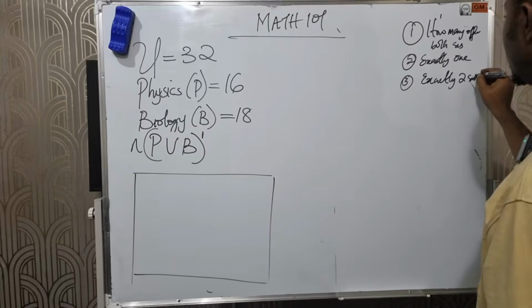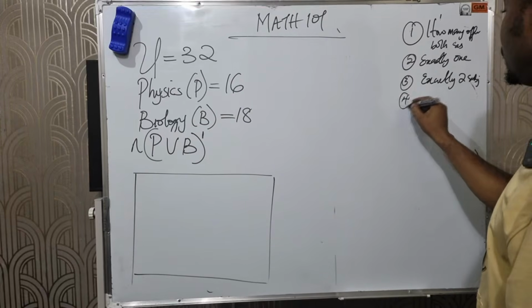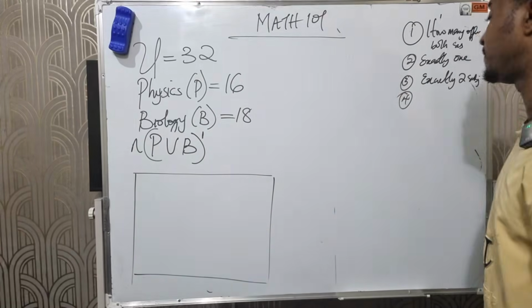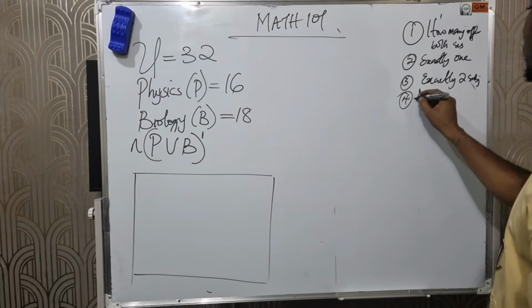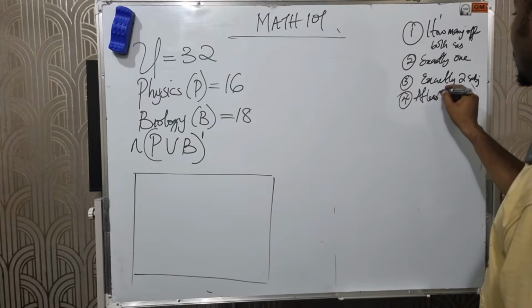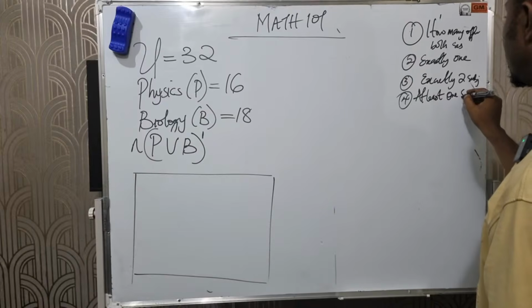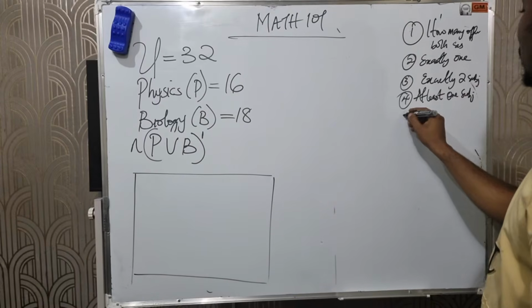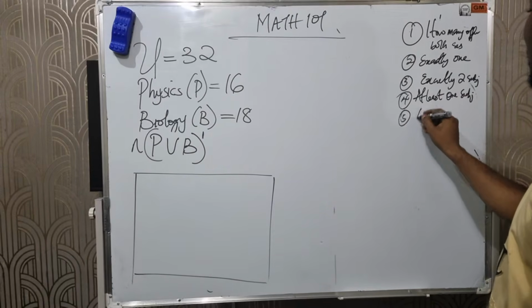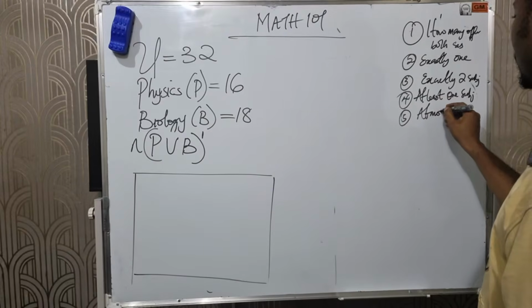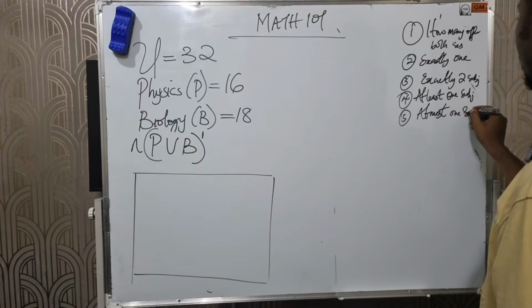Number four, how many students offer at least one subject? Number five, how many offer at most one subject?